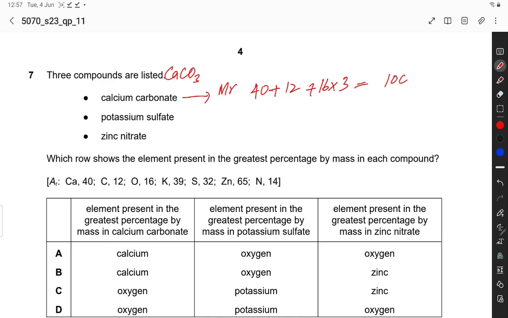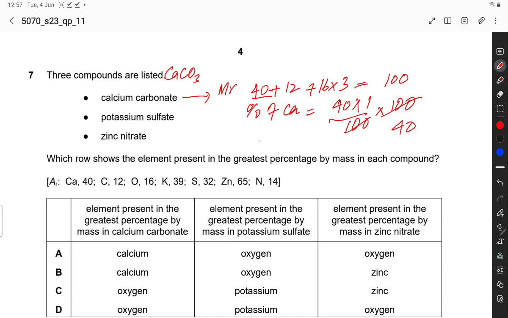This is equal to 100. The percentage of calcium is 40, the AR, times the number of atoms 1 in calcium carbonate, divided by 100, the MR of the compound, into 100. So this is 40%.